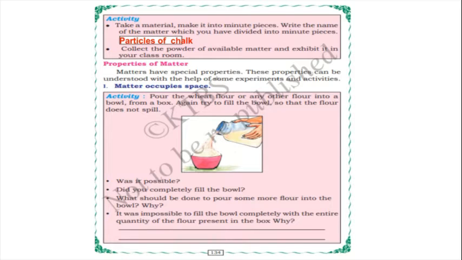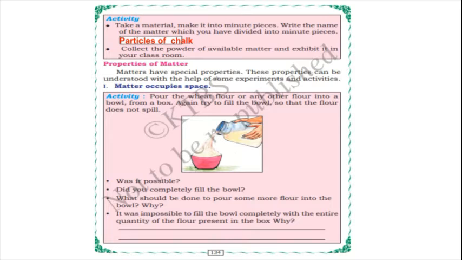Again if you want to pour, the place will not be there. Whatever flour we poured the first time, it is already there. The flour occupied the space. So the second time the place will not be there, or else it will spill out.